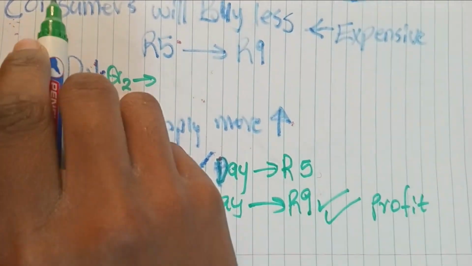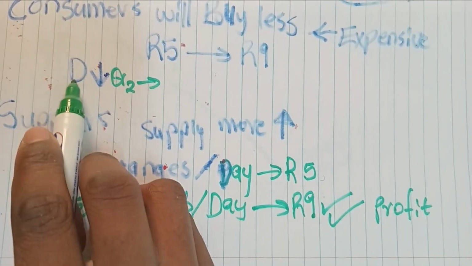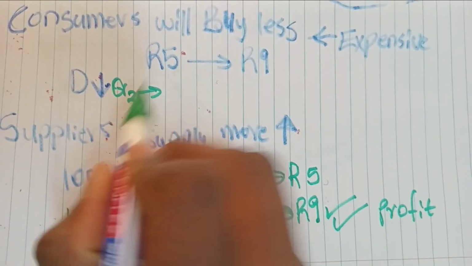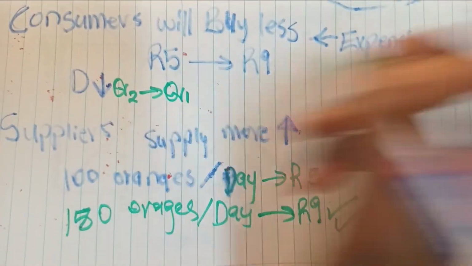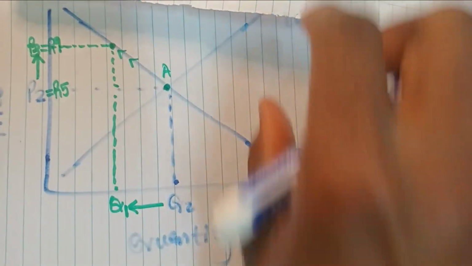Consumers will buy less. That means the quantity demanded will move from Q2 to Q1. This is what we did here. From Q2 to Q1.